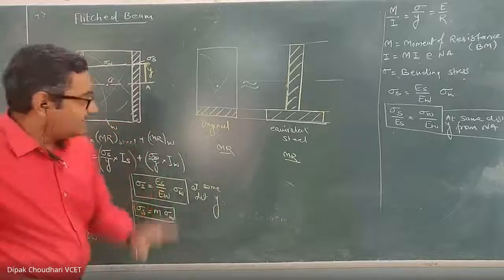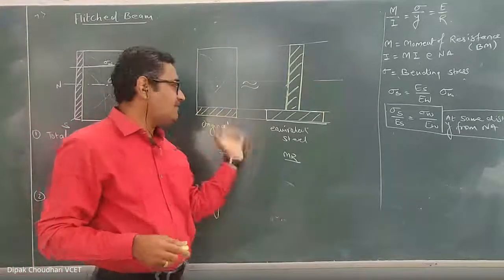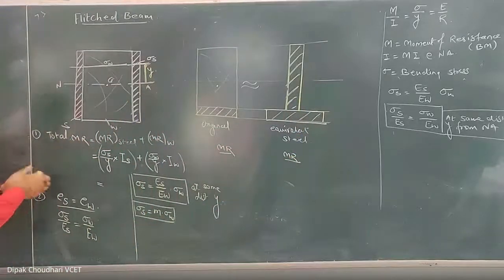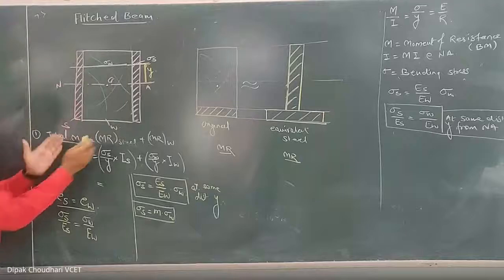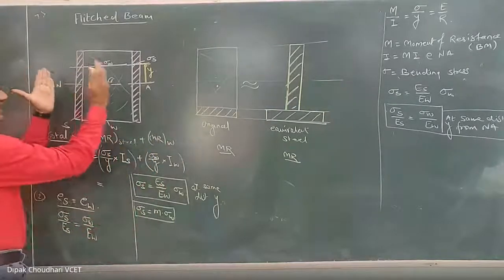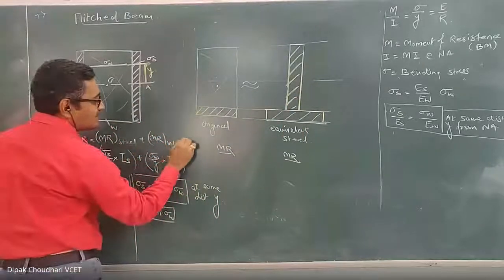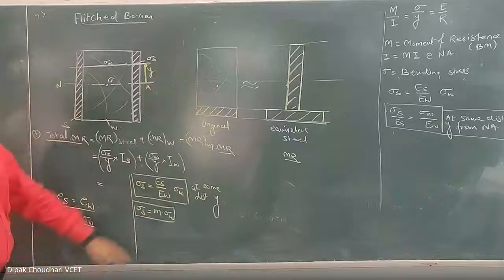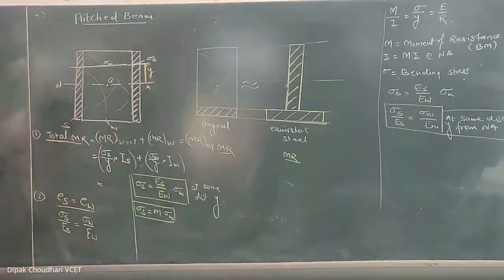Okay, so this section also you can convert into an equivalent section, either an equivalent steel section or an equivalent wooden section, and you can calculate the moment of resistance. Clear? So here, to calculate the total moment of resistance of this cross section, I have taken the moment of resistance of the steel plus the moment of resistance of the wood. Clear? But if you convert it into an equivalent section, then the total moment of resistance is equal to the moment of resistance of the equivalent section. Just calculate the moment of resistance of this equivalent section. Here you will get the total moment of resistance.